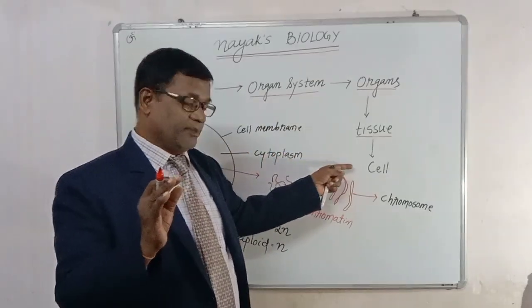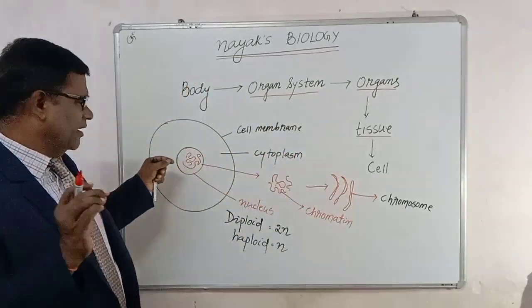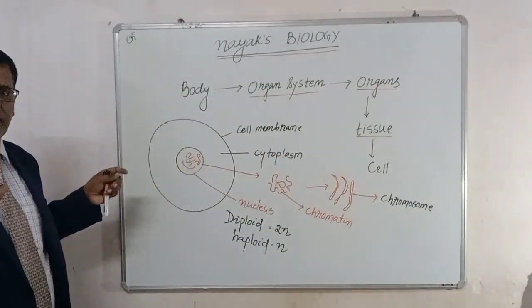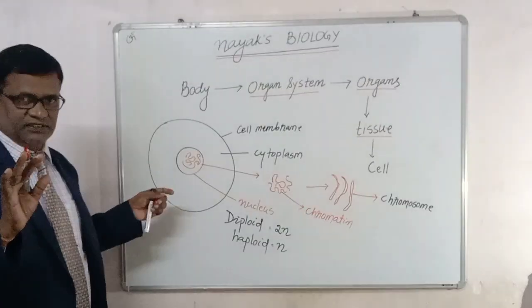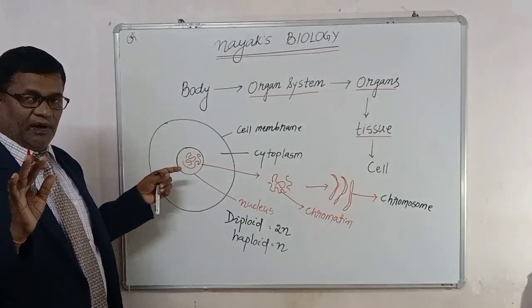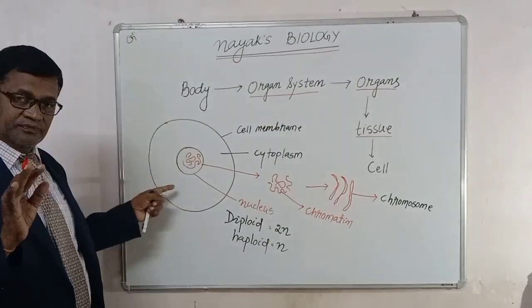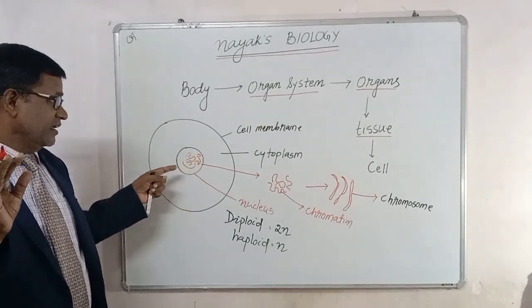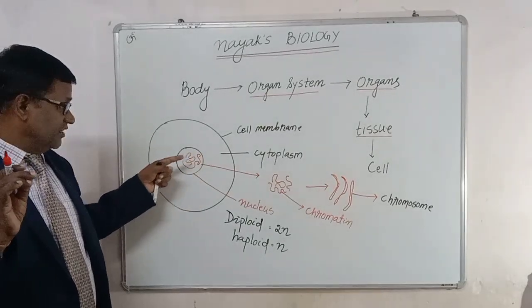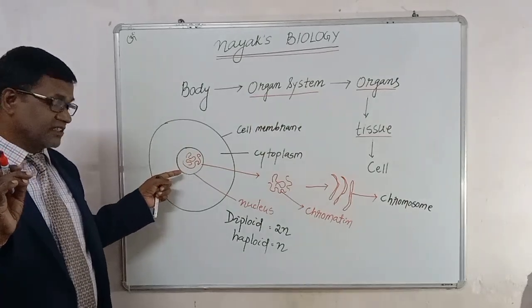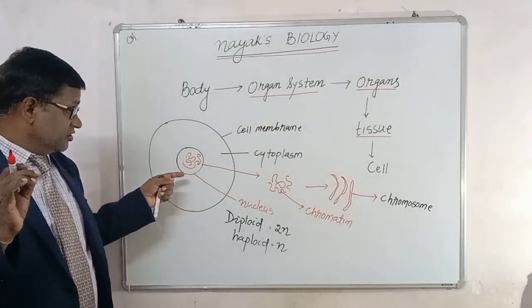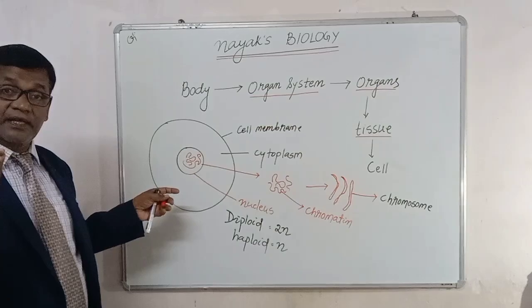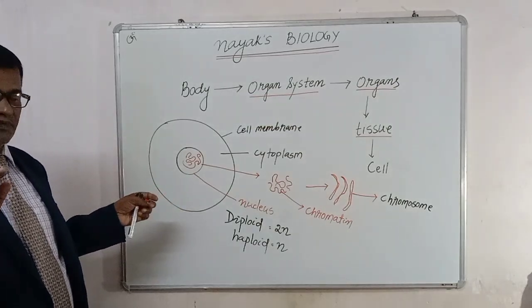Now we will read about the cell. Every cell has three main parts, we can say. Sorry, not membranes, parts. One is the cell membrane. Inside the cell membrane there is cytoplasm, and inside the cell there is a well-defined structure called the nucleus, which plays a very important role in the functioning of the cell.